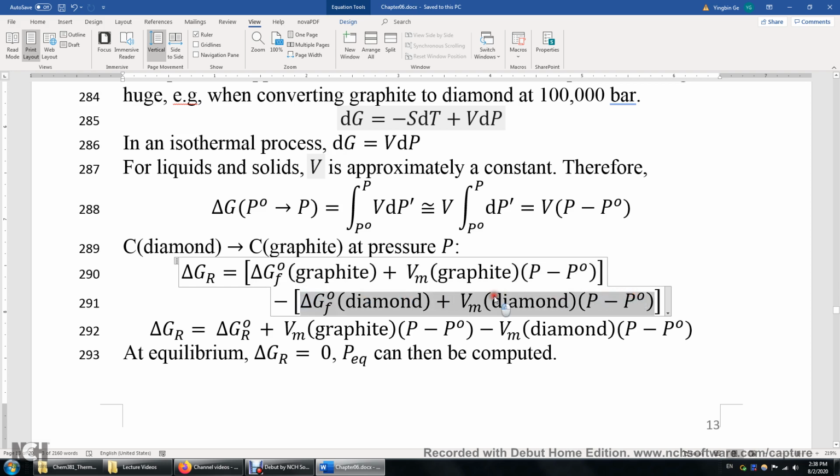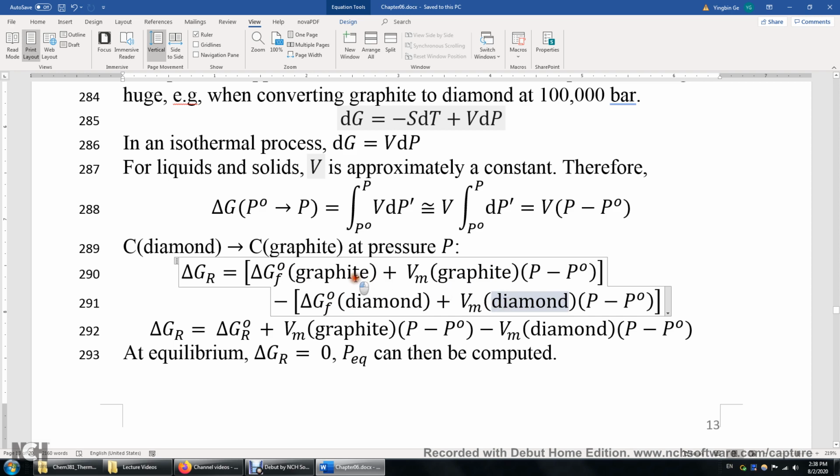And then you just need to look up the values of the Gibbs energy of formation of graphite under 1 bar condition and of diamond under 1 bar condition. I think this is 0 and this is roughly 3 kilojoules per mole. And if you know the molar volumes of graphite and diamond, plug them in.